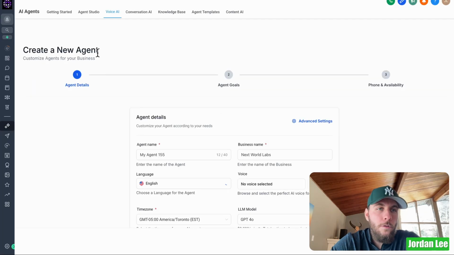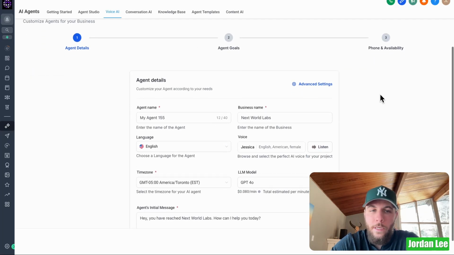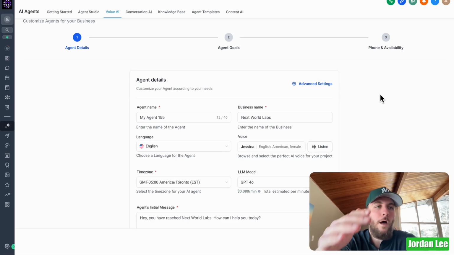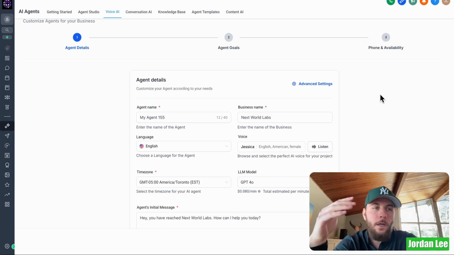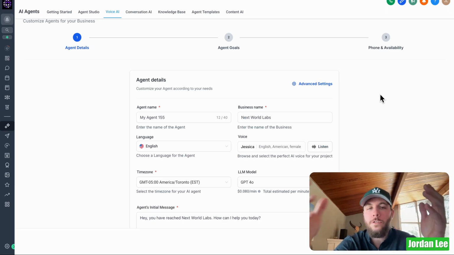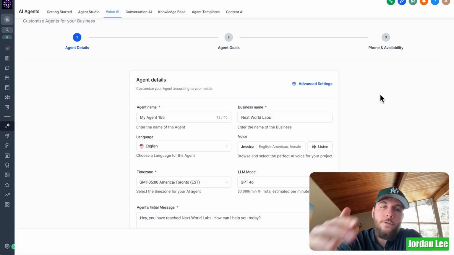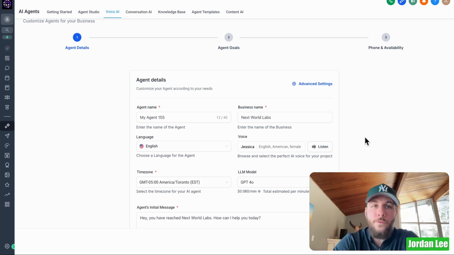Now, I think when people look at building these receptionists, they think that it is super complex, but this is why I want to show you guys this platform, is because you could use a whole bunch of different softwares. N8N, you can use that. There's Retell, there's 11 Labs. You can use all of this, but all of those softwares, you got to configure everything. You just want to be able to sell right away as soon as possible. So do your outreach, and then you can use something like this to just get up and running as soon as you actually have a client. And if you are just using this for your own business, then that's completely fine. We can just build this right away, super simply through GoHighLevel.